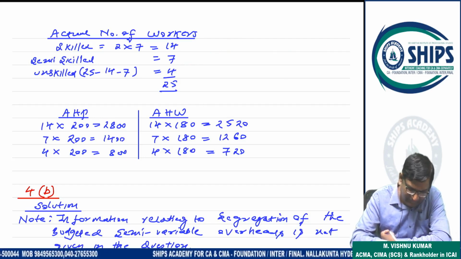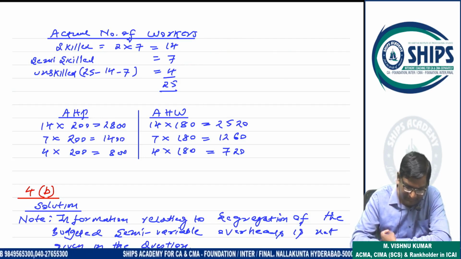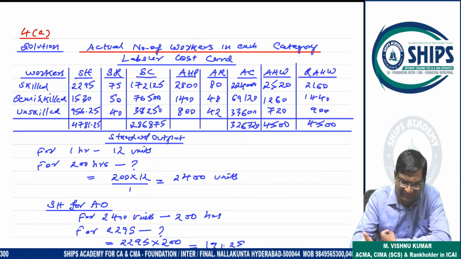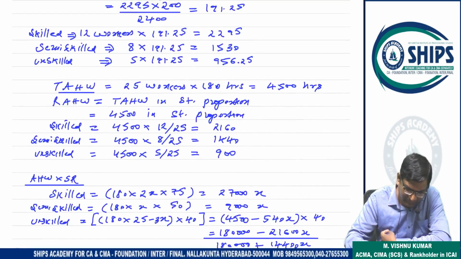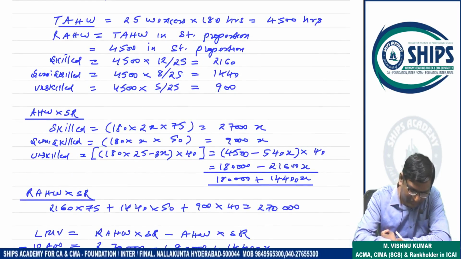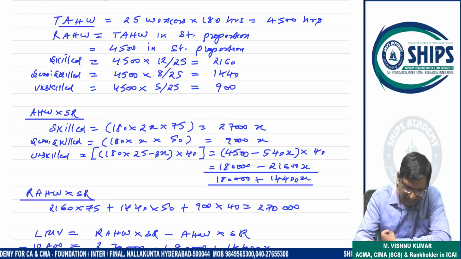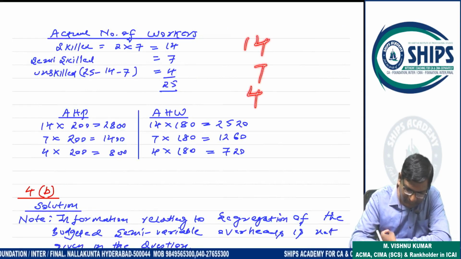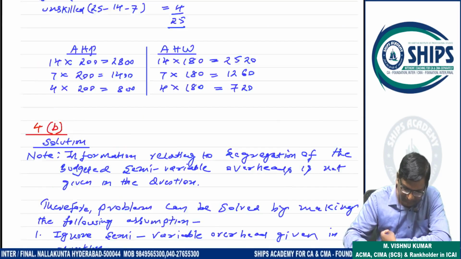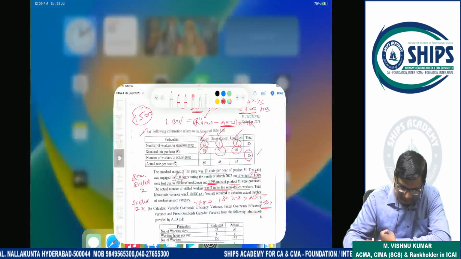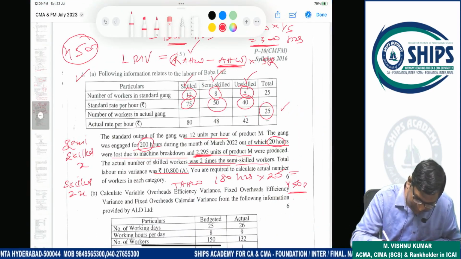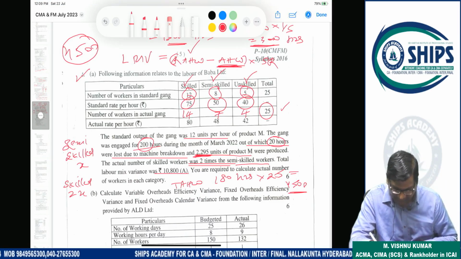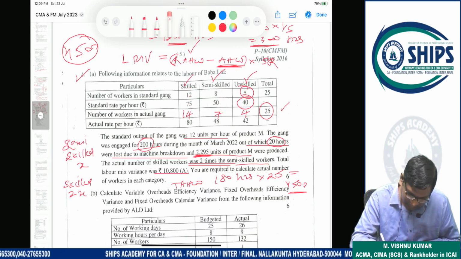Now, this is the final answer. This table I prepared for calculating all variances, but for your exam this is not relevant. From your examination point of view, relevant is from this part only, here onwards. So the number of workers will be 14, 7, 4. That's it. So this is your answer. The answer is 14, 7, 4.